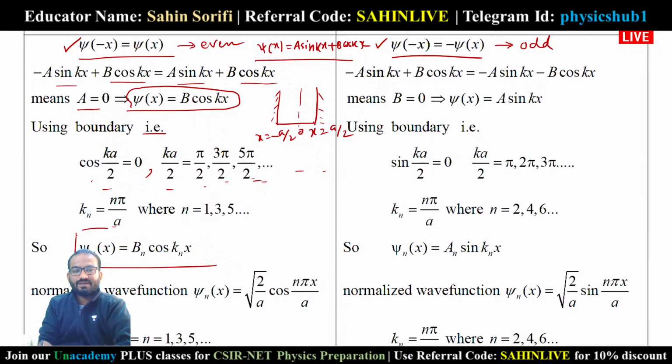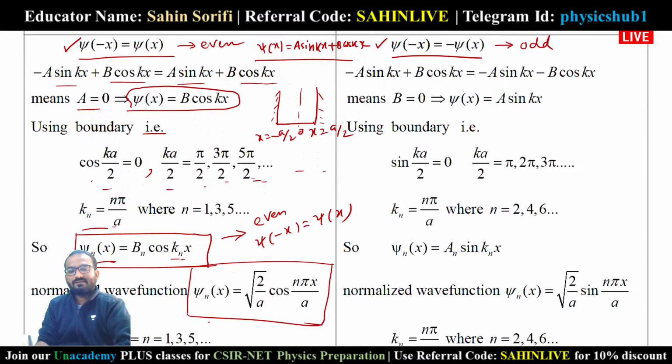So ψn(x) equals Bn cos(kn x). This we are getting by taking even symmetry, meaning ψ(-x) equals ψ(x). If you normalize as usual, we get root over (2/a). So the wave function is root over (2/a) cos(nπx/a). And you can see the value of n equals 1, 3, 5. So here the values of n will not be 1, 2, 3, 4, 5. It will take only odd values: 1, 3, 5.